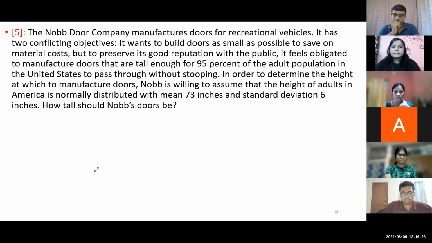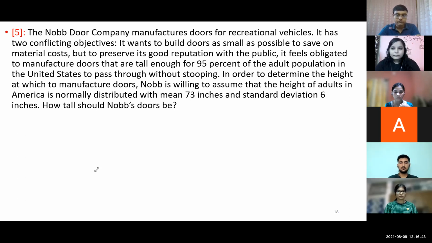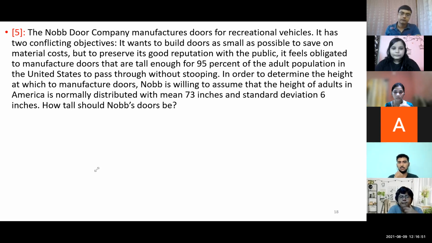What is objective number two? So the reputation is that 95% are tall enough, so they are obligated to manufacture tall doors too. No. Who can tell very clearly, in a very layman version, what the second is? Sir, in the United States, 95% of people are near about 73 inches. So the company wants to make... What is the problem? What is the second objective? Sir, he wants his product to target 95% of people, to qualify in the second objective too. No.